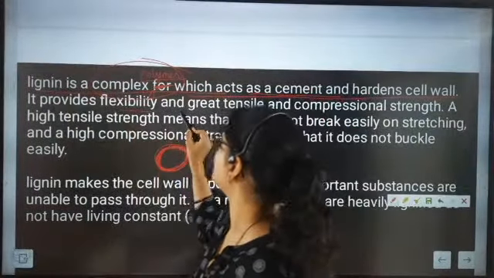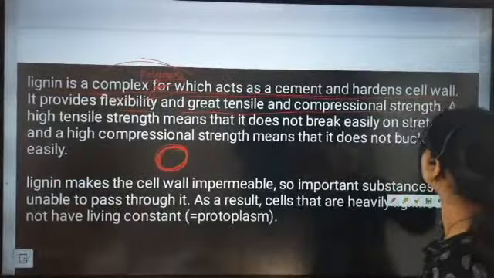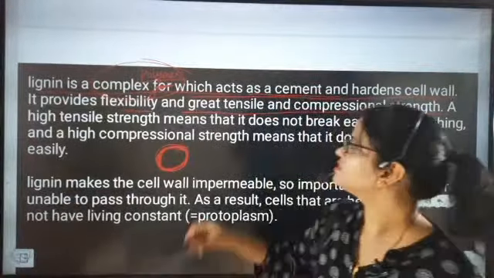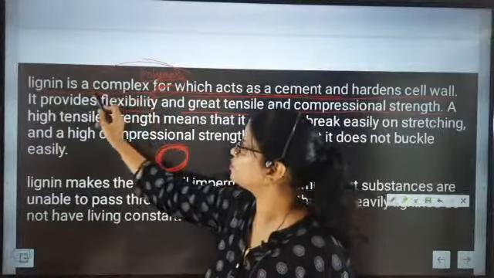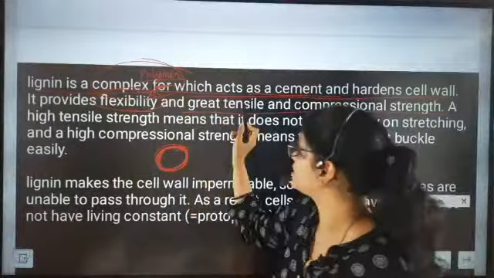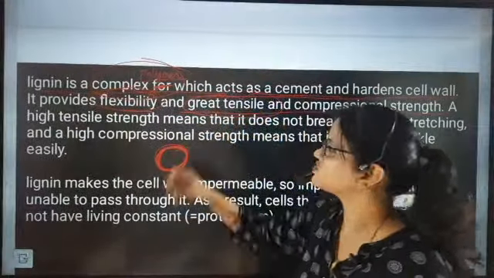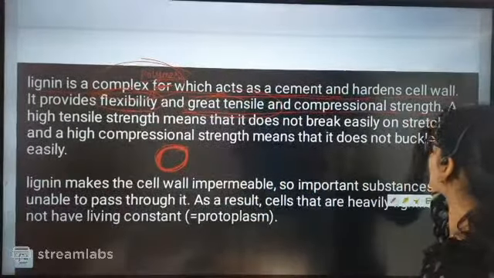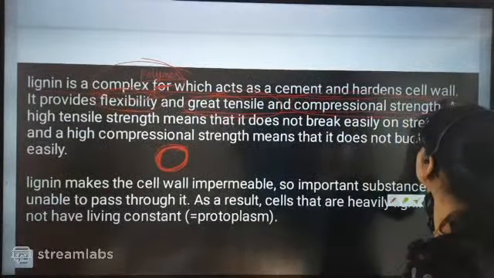It provides flexibility and great tensile and compressional strength. Flexibility, tensile strength, compressional strength: these are very important words. Who is providing flexibility? Lignin. Who is providing tensile strength? Lignin. Who is providing compressional strength? Lignin.